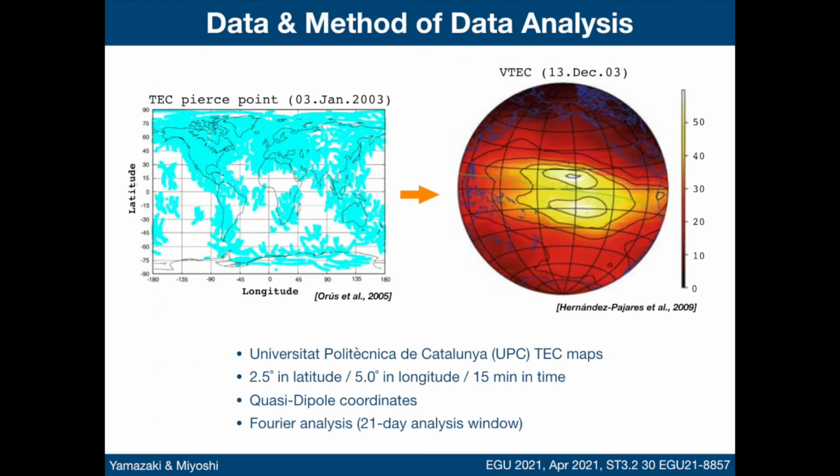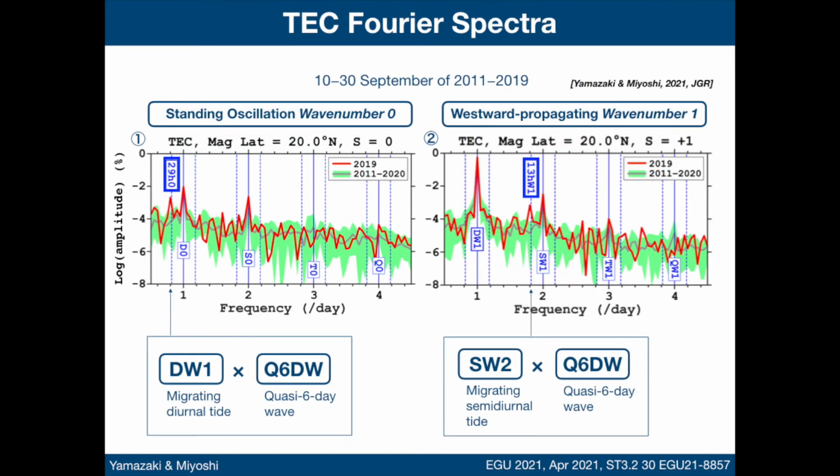In search for direct evidence for ionospheric signatures associated with the secondary waves due to quasi-6-day wave-tide interactions, UPC total electron content maps with time resolution of 15 minutes are used. A spectral analysis is performed at each magnetic latitude using a 21-day window. This slide shows Fourier spectra of total electron content at 20 degrees magnetic latitude during 10 to September 30th of different years from 2011 to 2019.